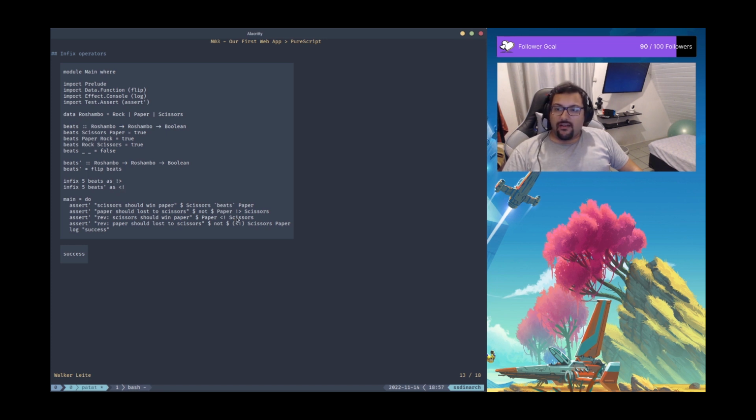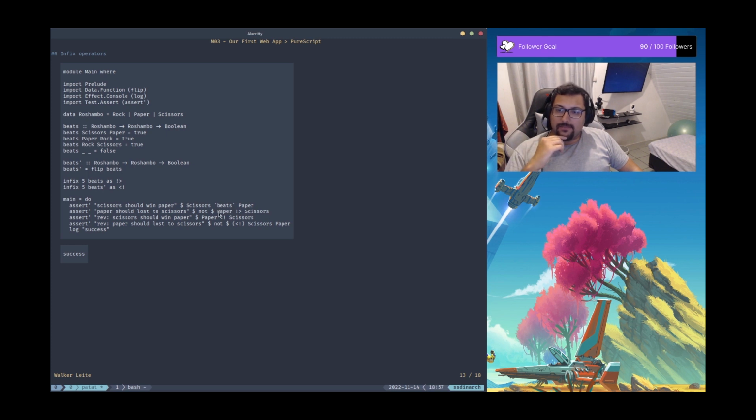So whenever I call this alias or use this operator, the compiler will figure out, okay, you need to use beats function, and I'll fulfill the arguments of this function in the same order that it has been passed here.